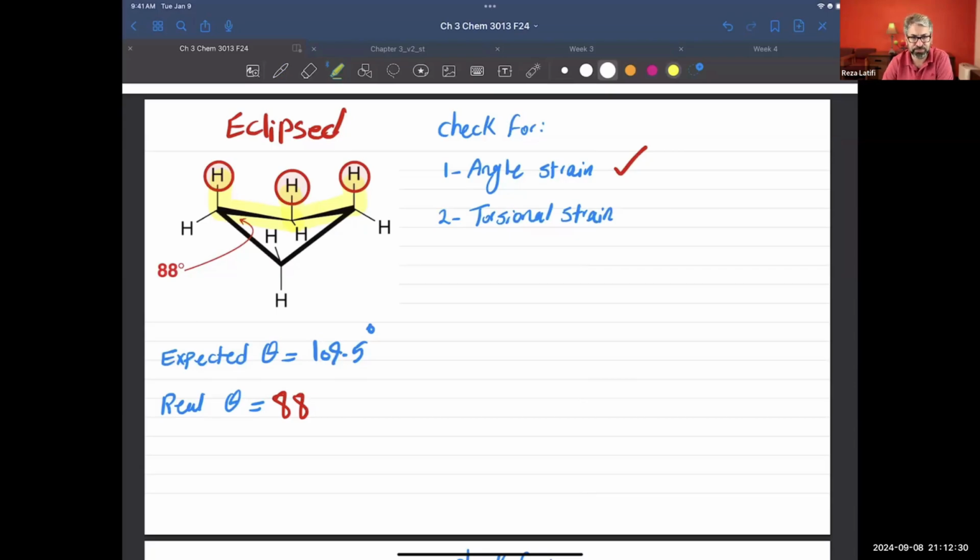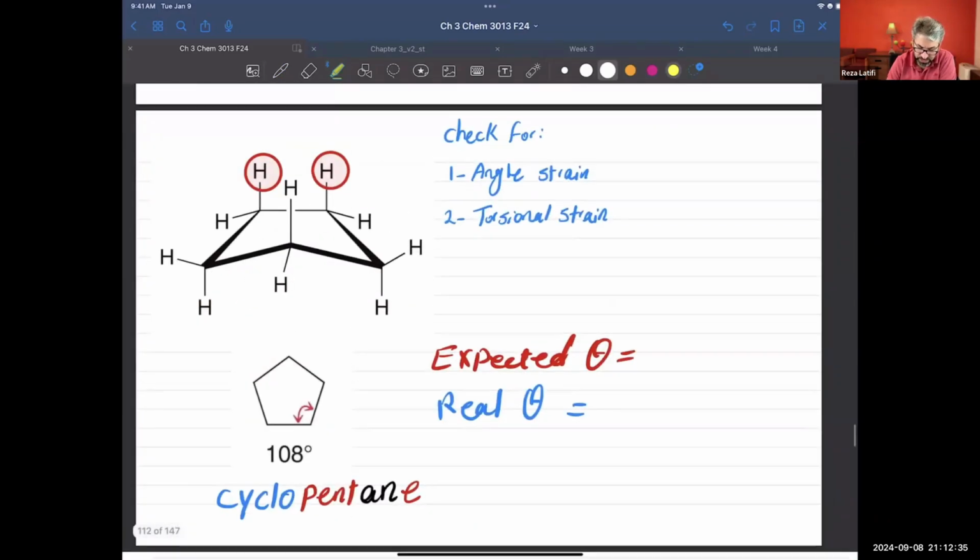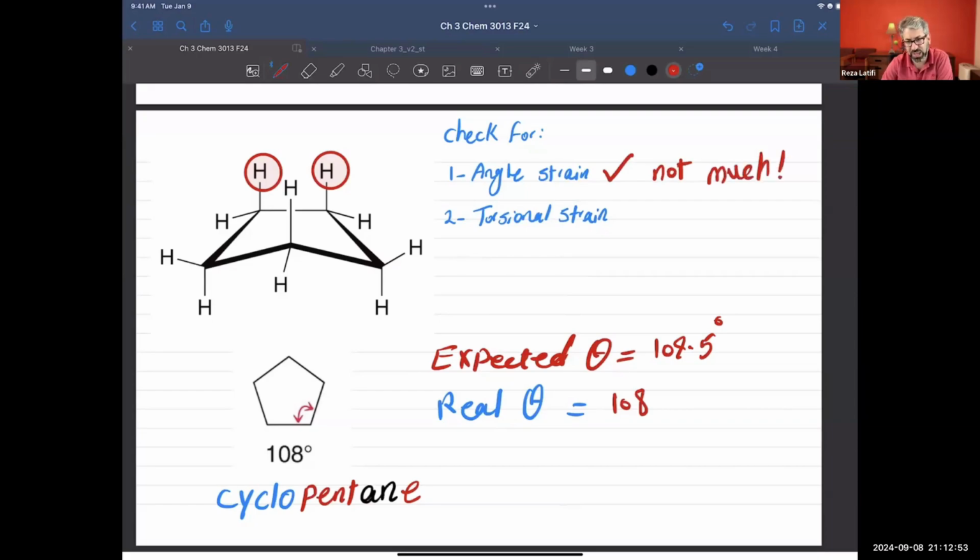Now, if we add one more carbon to this ring, the bond angle will be 108, and the expected one is 109.5. Do we have angle strain? Yes, we do, but not much. Do we have torsional strain? Let's check. One hydrogen is three bonds away from the second hydrogen, and they are in eclipsed position. So I do have torsional strain there.